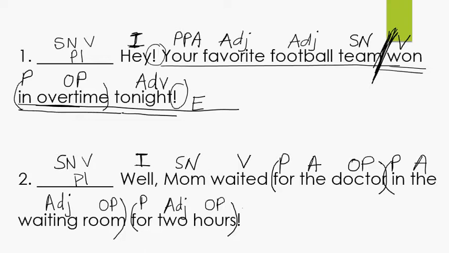Go to the end of the sentence. What do you see? Oh, look, another exclamation point, strong feeling, exclamatory. That abbreviation is E. You're going to go where now? Good. Go to the verb. Divide the complete subject from the complete predicate. Underline the complete subject once and the complete predicate twice.